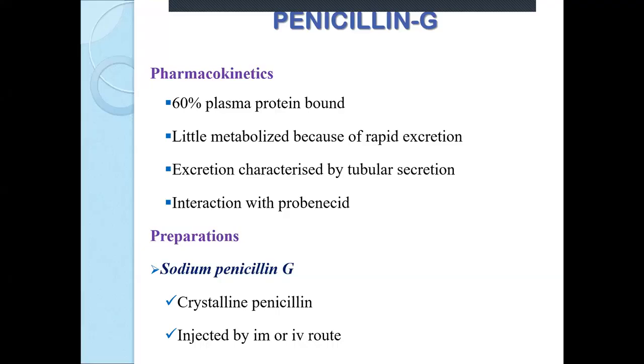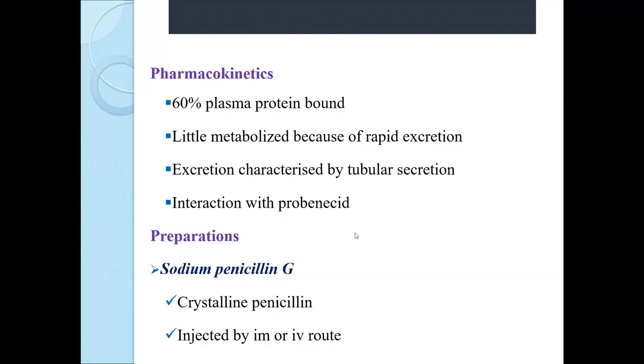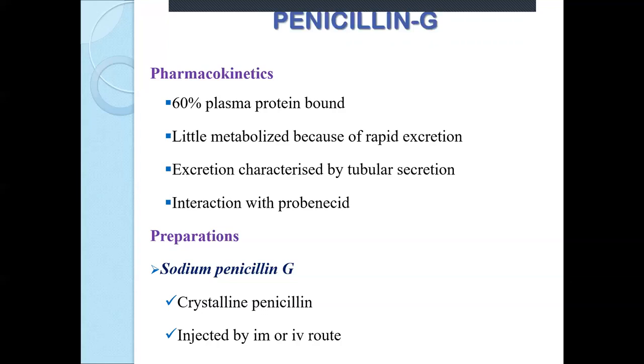Now, penicillin G is available in various preparations because of its acid labile nature. Various preparations of penicillins have been prepared and are in the market. One of the preparations is sodium penicillin G. Sodium penicillin G is a crystalline penicillin and it is injected by intramuscular or IV route. I have written only two points under sodium penicillin G. If a question comes on sodium penicillin G, you have to write about penicillin G, and then mention only these two differentiating characteristics of that particular preparation.